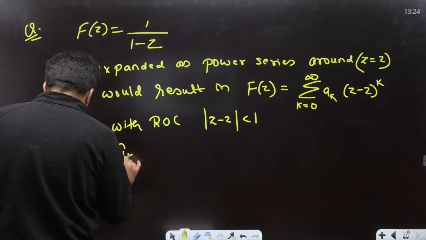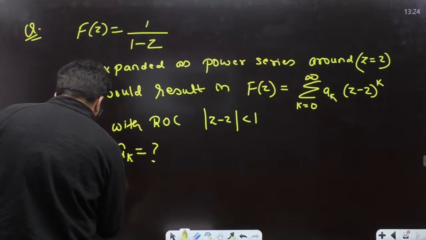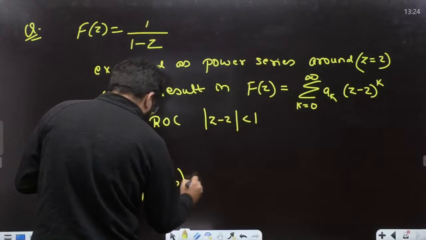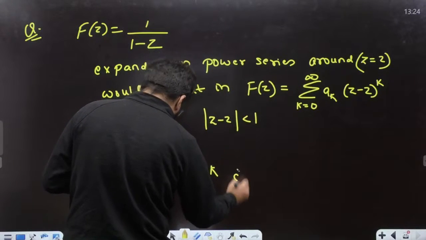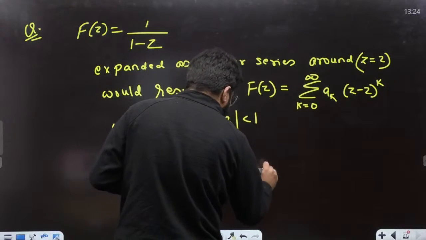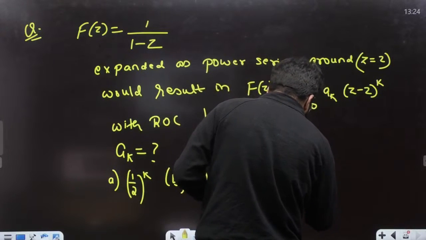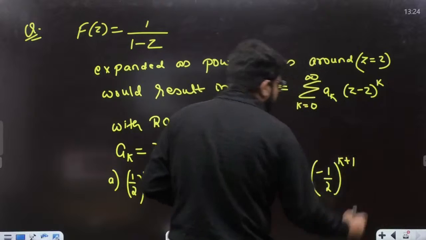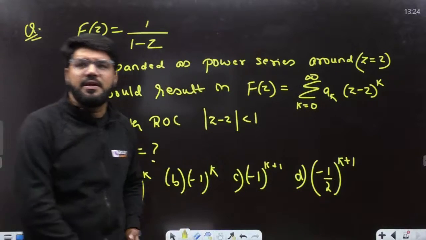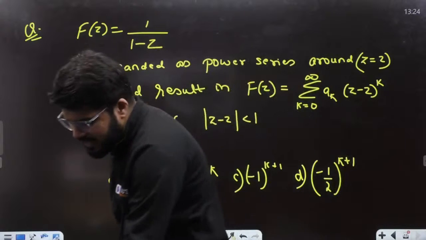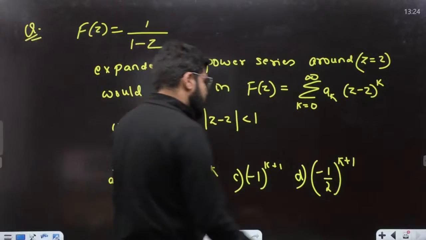The question is what should be the coefficient a_k, and there are 4 options given. Option A is half raised to the power k. Option B is minus 1 raised to the power k, then minus 1 to the power k plus 1, and the next option is minus half to the power k plus 1. Tell me if you have attempted this question. It's a fundamental question. Let me know what your answer is.